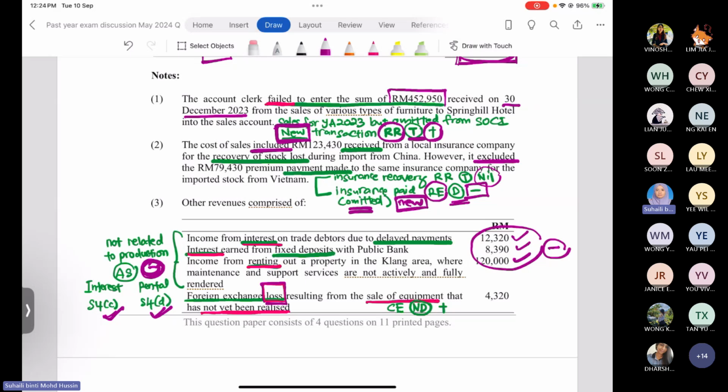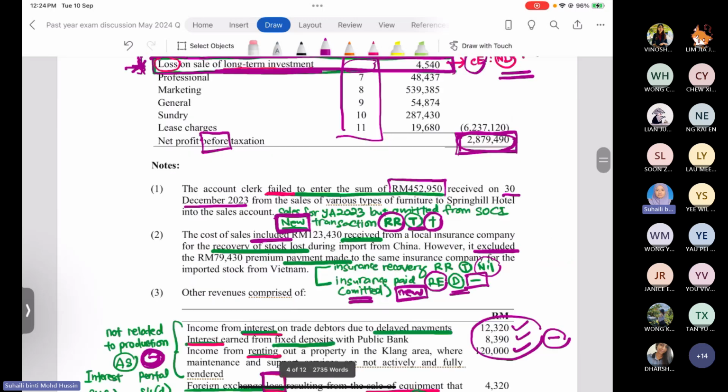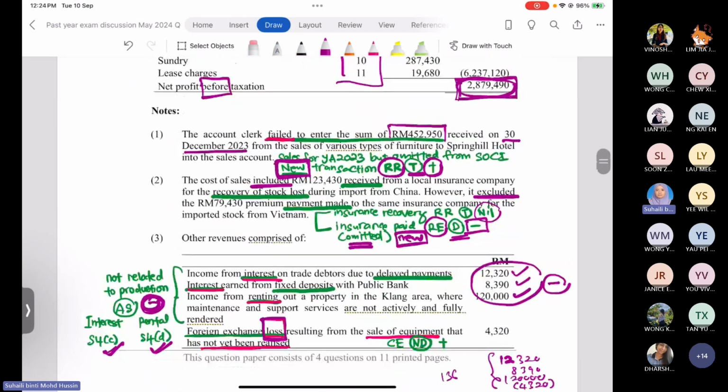Foreign exchange loss resulting from the disposal of the equipment that has not yet been realized. Whether you realize it or not, this amount is actually a loss. You added it together in the other revenue. So when you add up the amounts 12,320, 8,390, 120,000 and minus 4,320, you get back the amount 136,390. It comes from this amount.